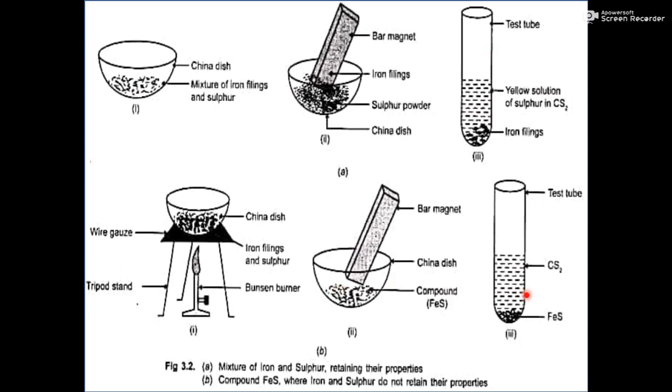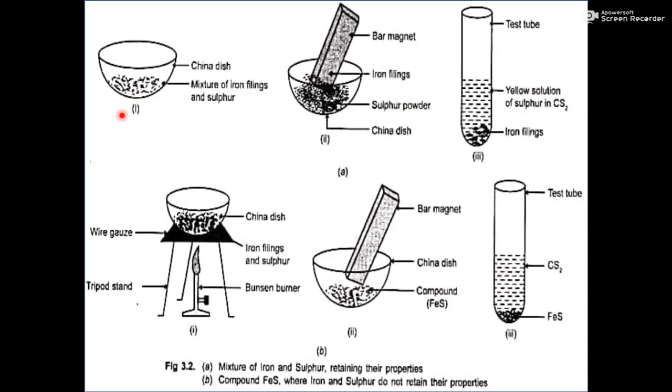And the same you can see here, when iron sulfide is put into carbon disulfide solution, in that condition also, sulfur cannot dissolve into carbon disulfide because that is not sulfur now, that is iron sulfide. So the conclusion is that whenever there is a mixture, the components of the mixture can show their individual properties, but in a compound they do not.